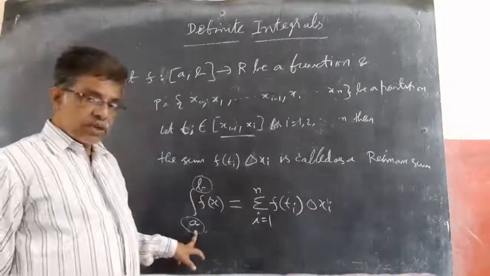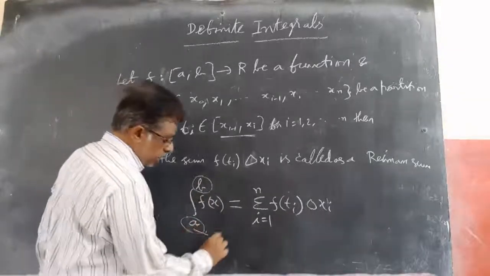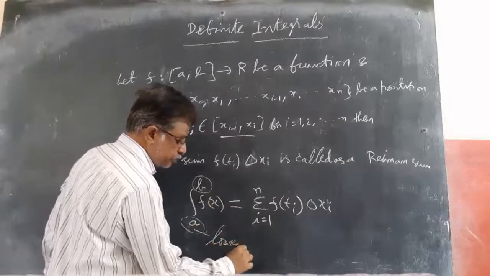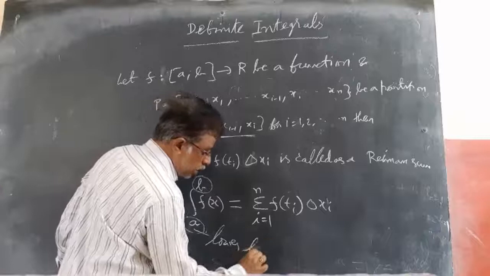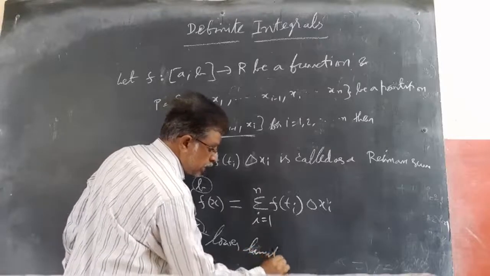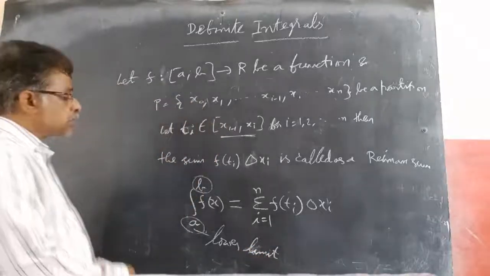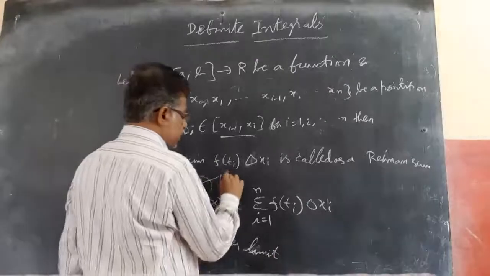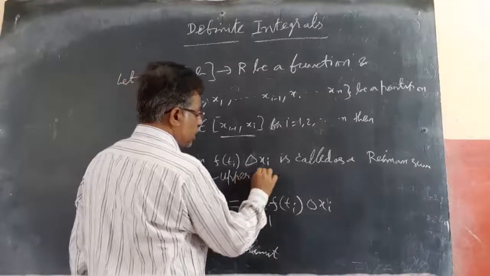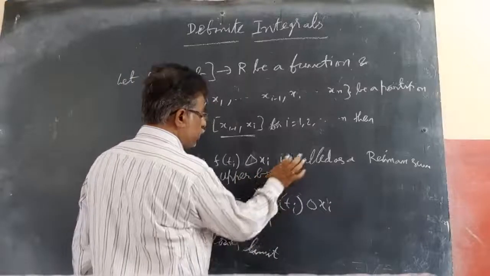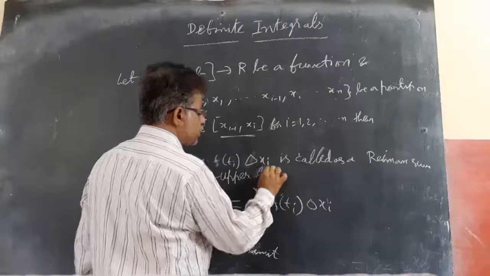A is called the lower limit or lower bound, so it can't go below this. And this is the upper bound or upper limit of the definite integral, so it can't go beyond this.